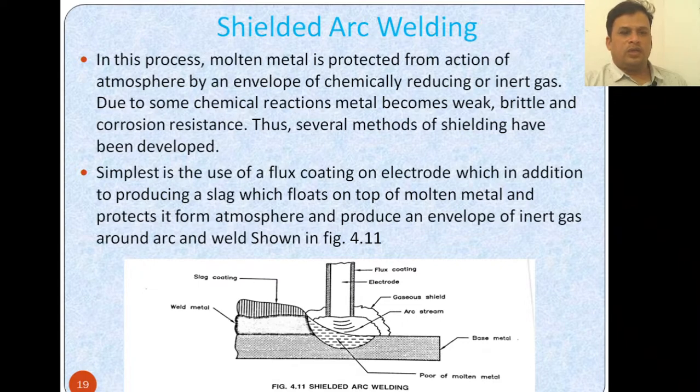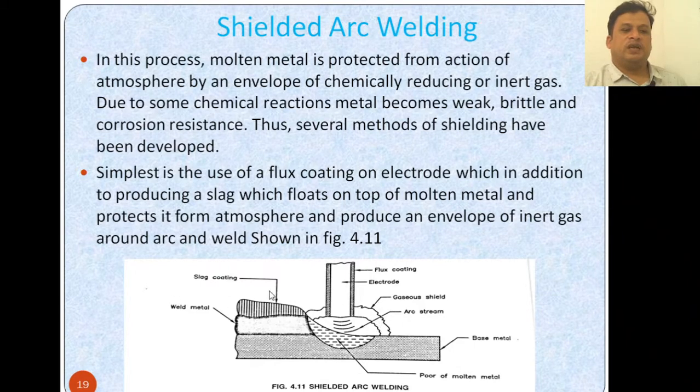In this process, molten metal is protected from the action of the atmosphere by an envelope of chemically reducing inert gas. Due to some chemical reactions, metal becomes weak, brittle and less corrosion resistant. Thus, several methods of shielding have been developed. The simplest is the use of a flux coating on the electrode, which, in addition to producing a slag that floats on top of the molten metal and protects it from the atmosphere, produces an envelope of inert gas around the arc, and the weld is shown in the figure.